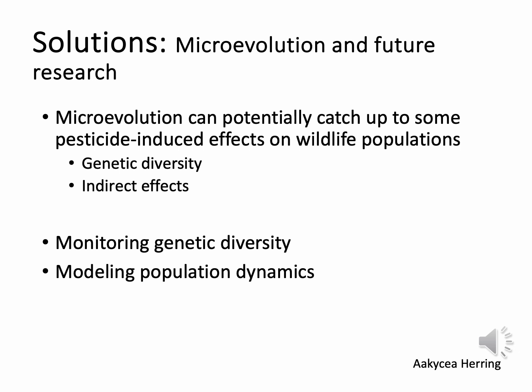And what kind of research is needed to help us manage the effects of pesticides? We can do this by monitoring genetic diversity, studying the direct and indirect selection pressures imposed by pesticide exposure on different wildlife species to understand the rate and direction of potential microevolutionary changes, and by modeling population dynamics. So, by using population models to simulate the interplay between pesticide exposure, microevolutionary processes, and population trends, we can predict potential impacts and identify management strategies.